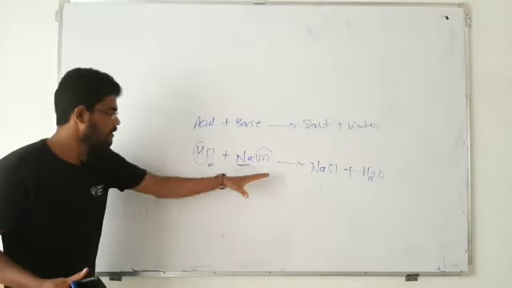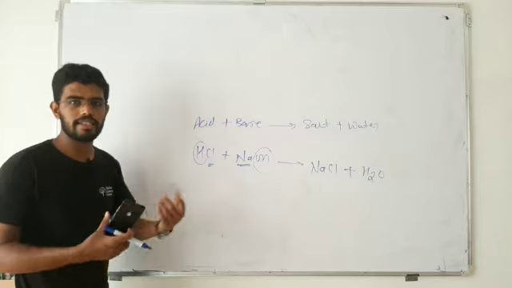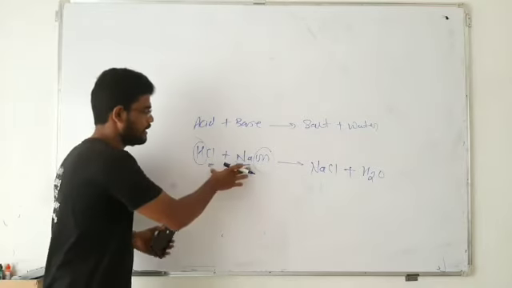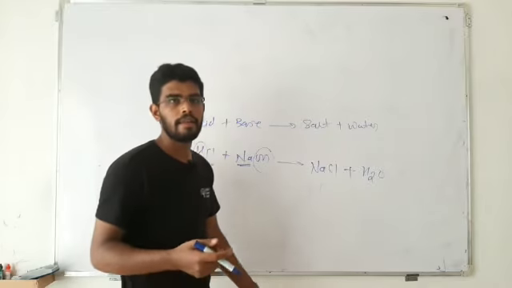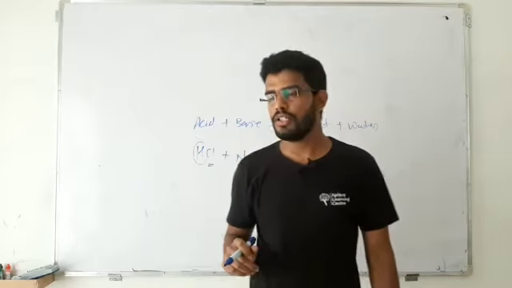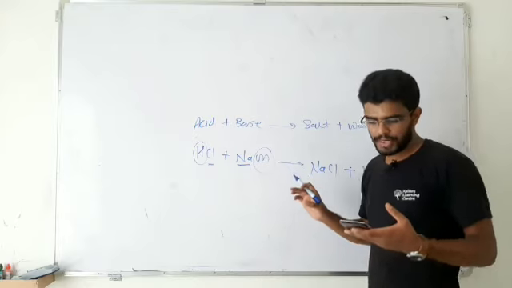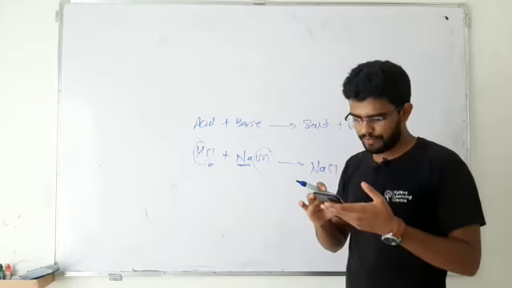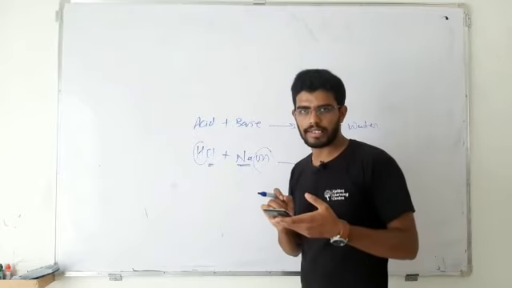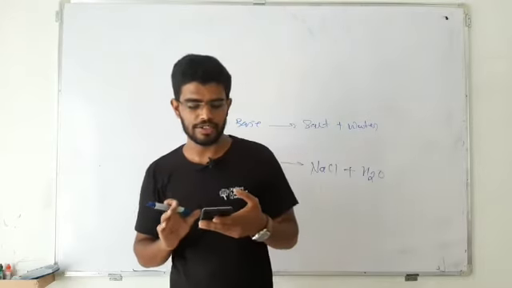Okay, now looking at this reaction, we can easily say that when any interchange of two ions takes place between any two compounds, that's an example of double displacement reaction, right? So that's your answer. For question number 25, the option D is the correct answer, that is double displacement reaction.